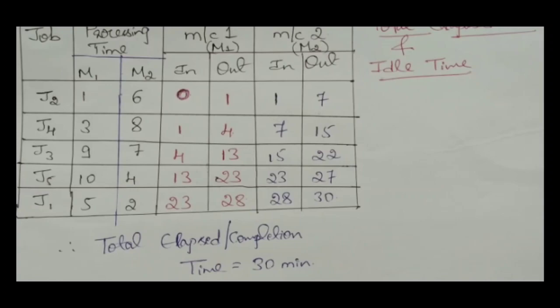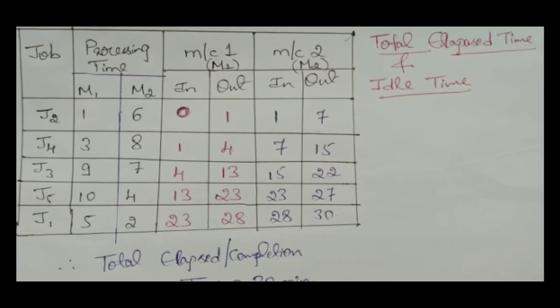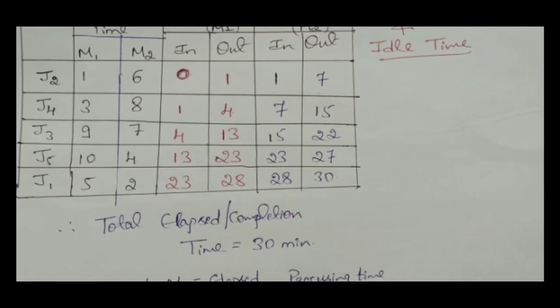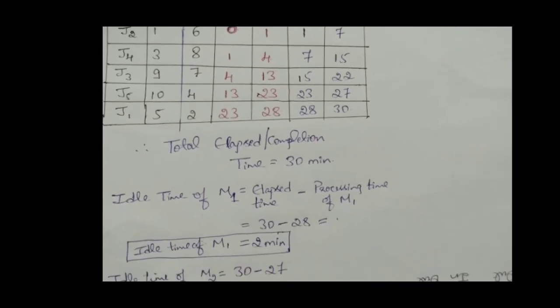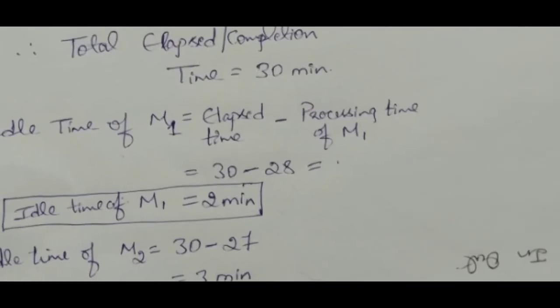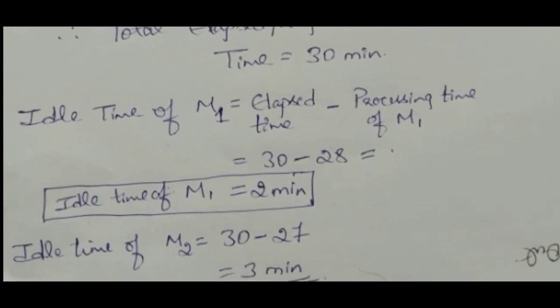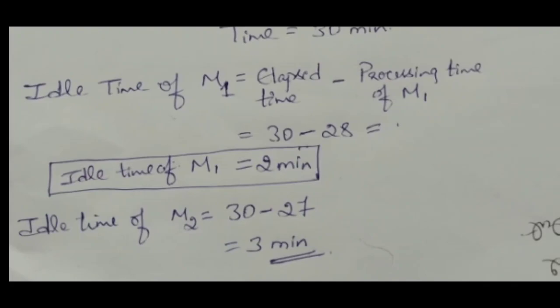Okay, if you consider the second column in this, for all the jobs on machine 1, the processing times are given. If you sum these processing times, you will get 1 plus 3 plus 9 plus 10 plus 5. You are going to get the sum as 28. Then 30 minus the processing time of machine 1, which is 28, is 2 minutes. It means the M1 machine will be idle for only 2 minutes out of the overall completion time. Only for 2 minutes it will not be working. It is considered as the idle time.